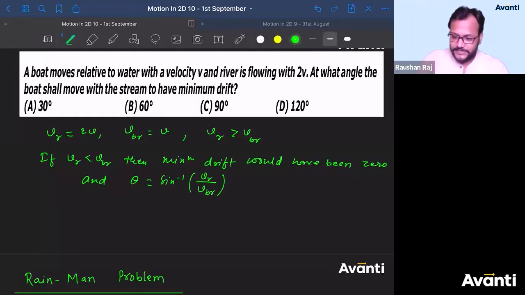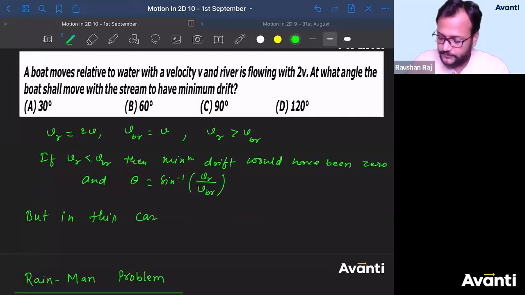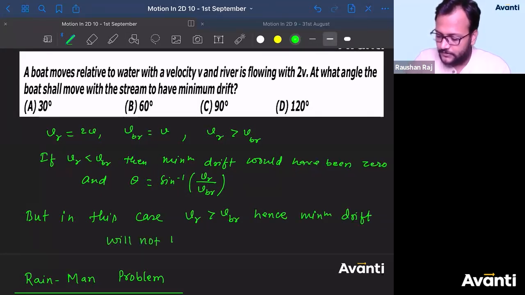But in this case, VR is greater than VBR, hence the minimum drift will not be equal to 0.